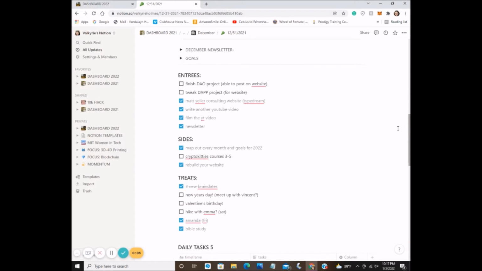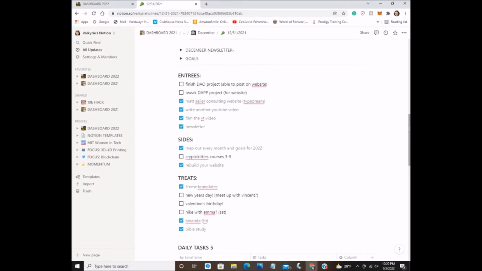And then we have all of my to-do tasks for every day. So I kind of organize everything into entrees. So the biggest things I have to get done in the week, my sides, which are just smaller tasks that I have to get done, and then my treats, which is basically any social events that I have to go to or anything I'm looking forward to. Yeah, it's just things that I have to look forward to in the day. And keeping everything outlined like this kind of helps me organize how I plan out my day, which I will show you right here.